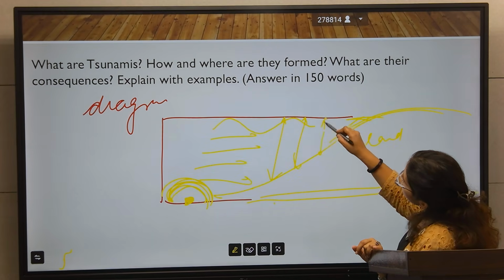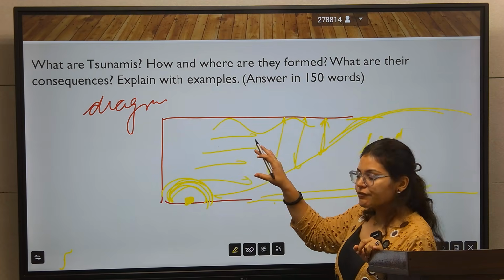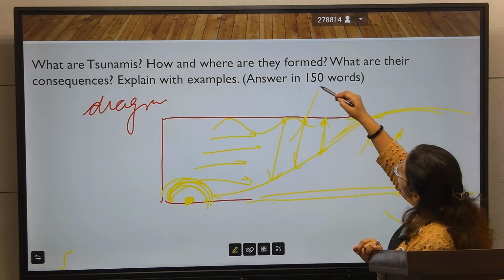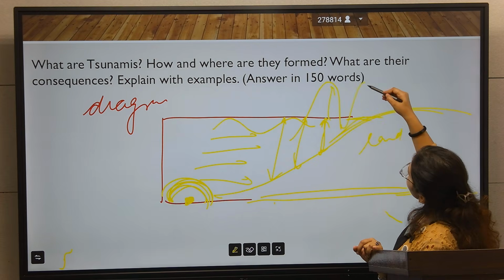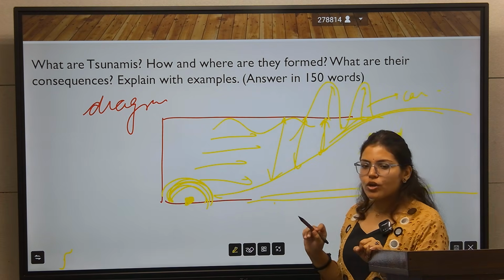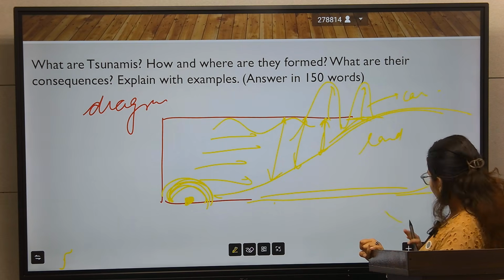Whenever this wave comes towards the coastal area, the amplitude starts rising and it will impact the coastal area or the small islands. So this diagram you have to draw in your paper.